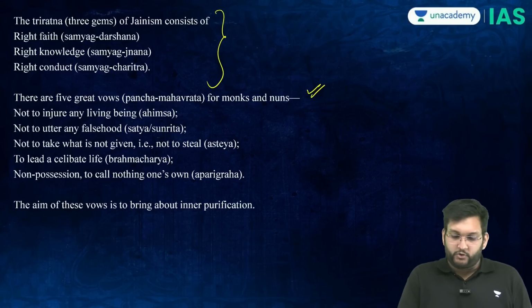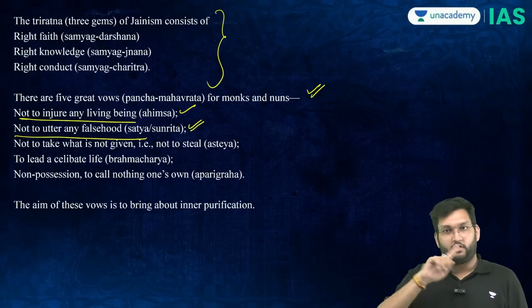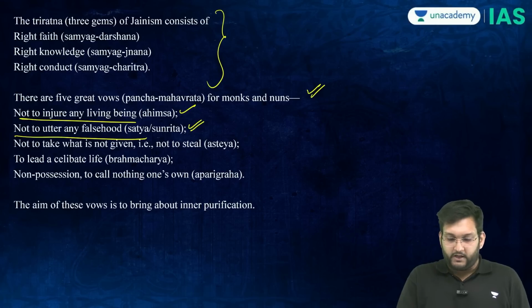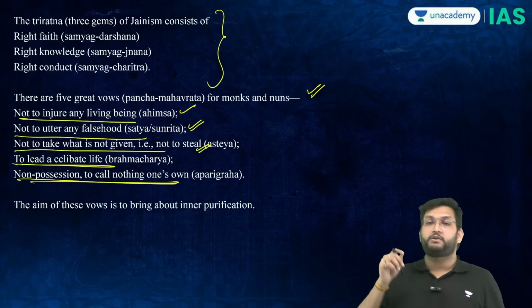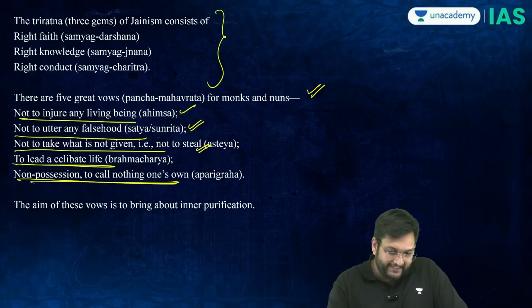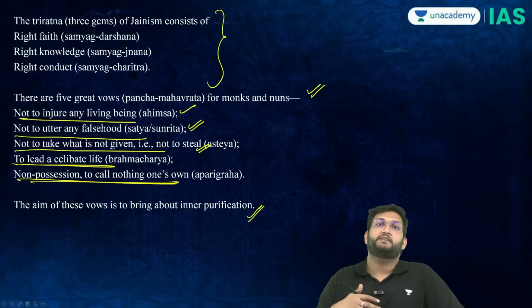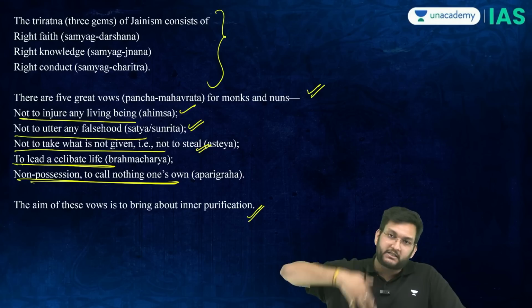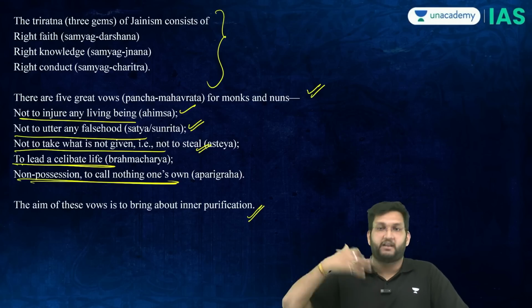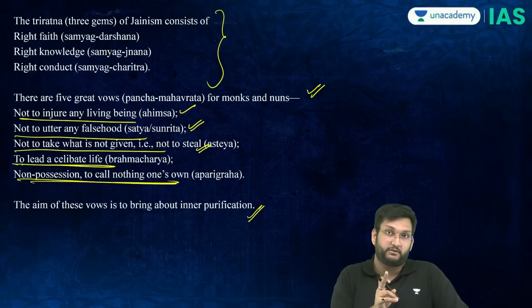So, do not injure anyone, ahimsa, uncompromising. Do not utter falsehood, cannot say anything as a lie. Do not steal, do not marry, and also don't say anything is yours. And the idea is inner purification through self-penance, through hurting yourself, self-purification through self-penance. That is why Jainism is very difficult to follow.